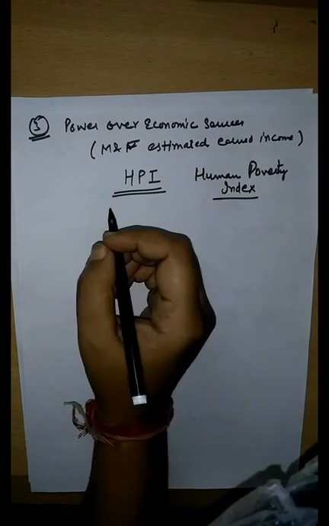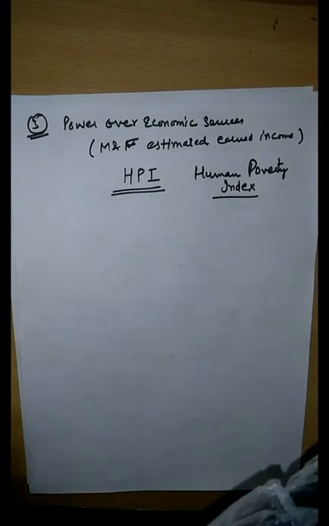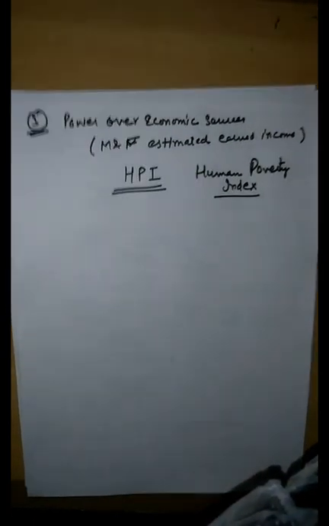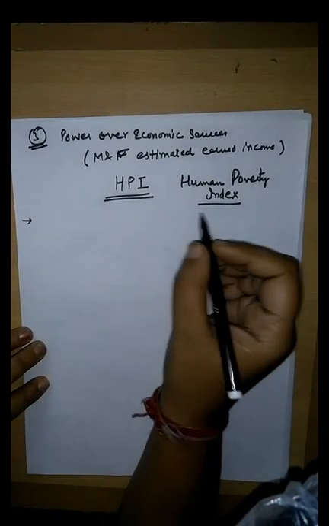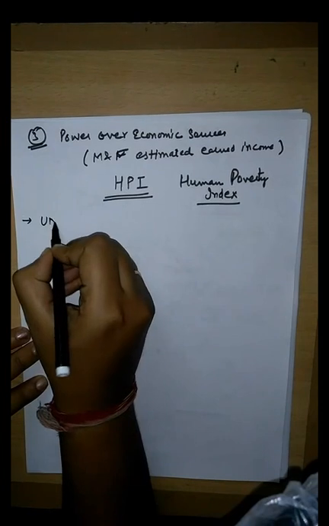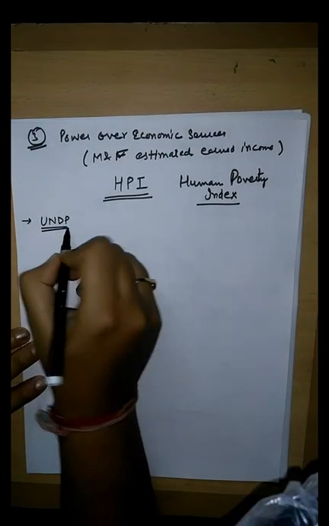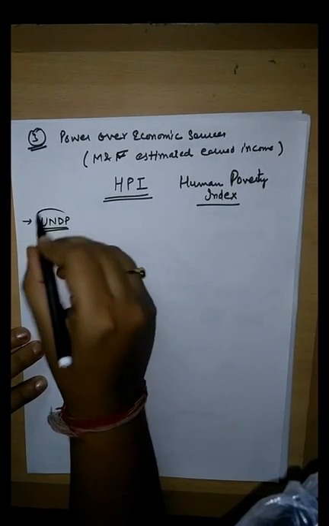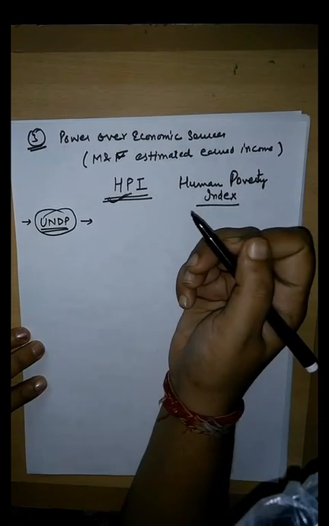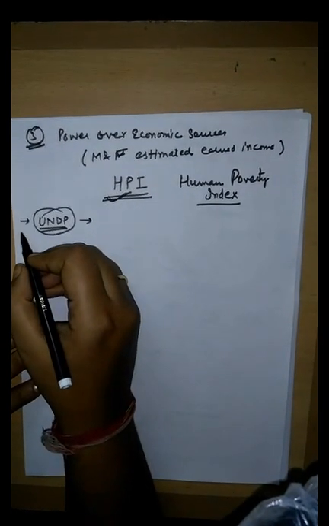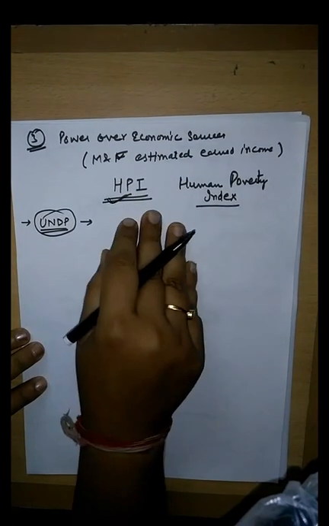We discussed in the previous lecture on HDI that UNDP publishes a report regarding human development indices, and that report also contains some part of the HPI indices. So UNDP Human Development Report also includes HPI.